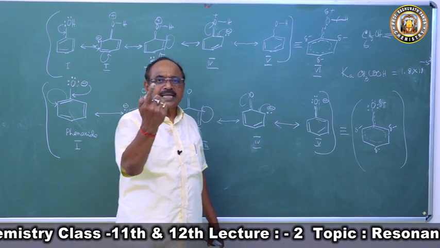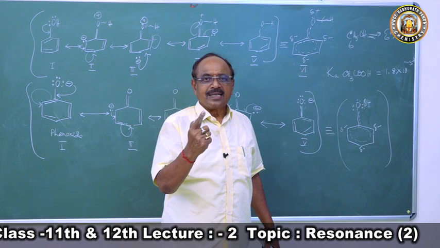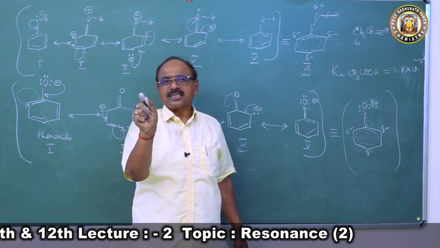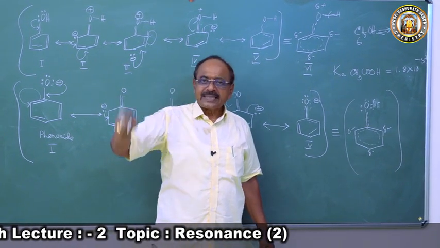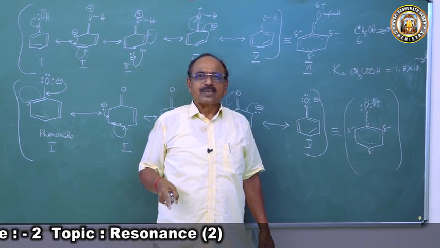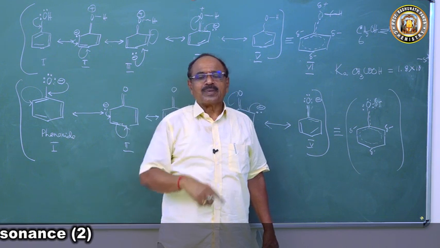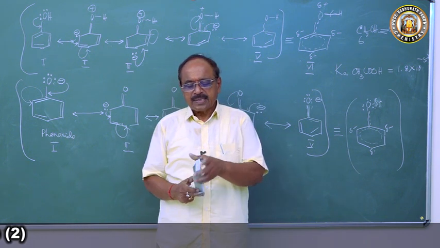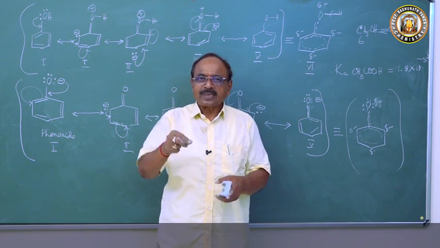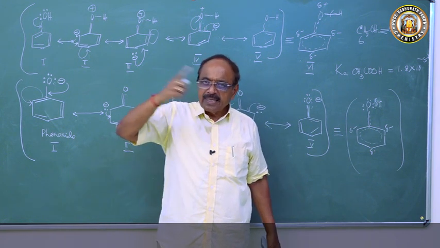When it searches and comes here, the charge goes to this position, so it is getting delocalized. If you take a sandal stick and keep it like this, the charge is localized. The moment you rotate it like this, you get a ring. Now you add water, it will not be extinguished. But if this is the sandal stick and you add a drop of water, the fire will vanish. But when it is in a ring, it is moving.